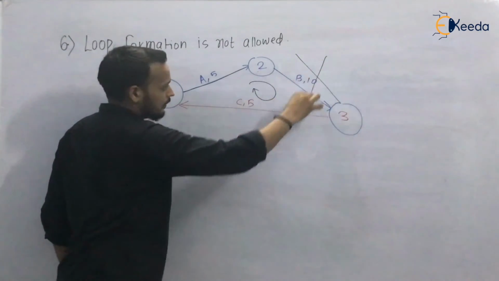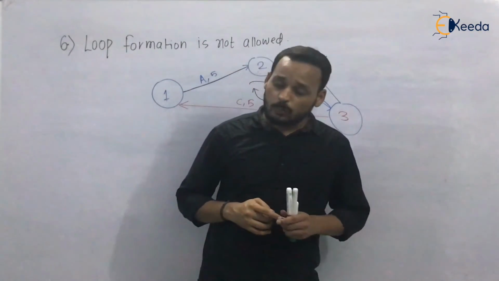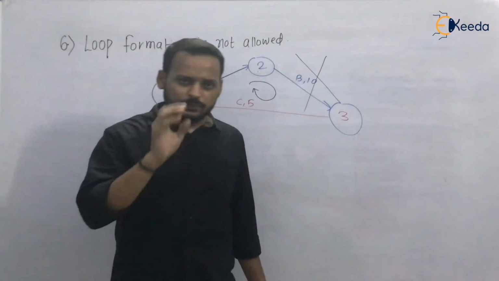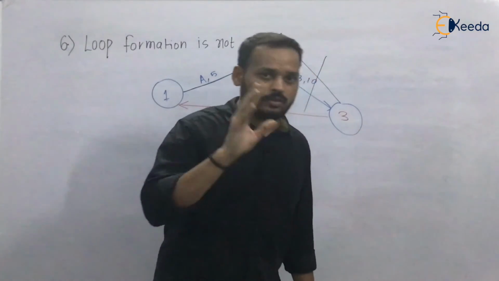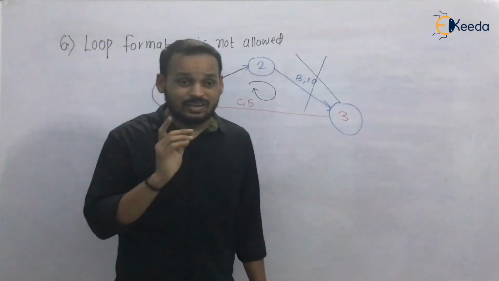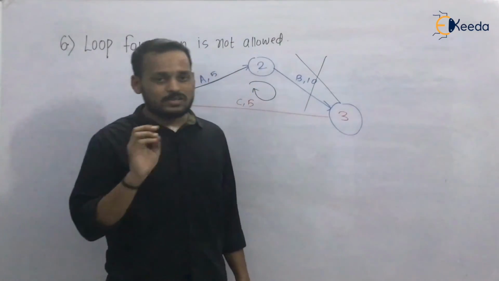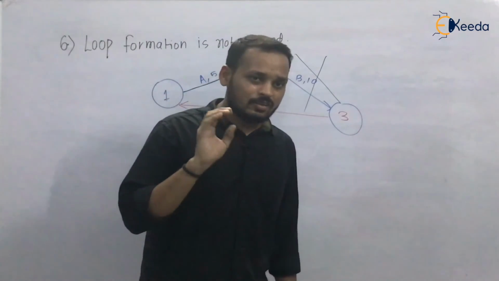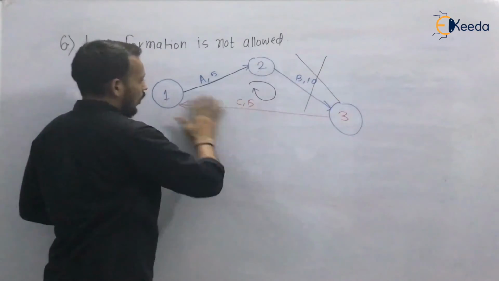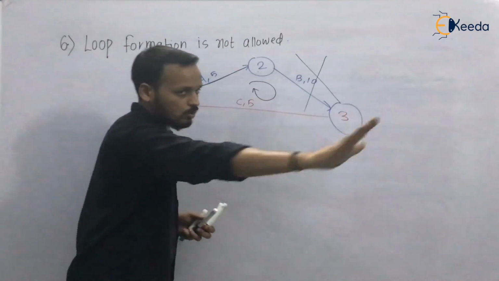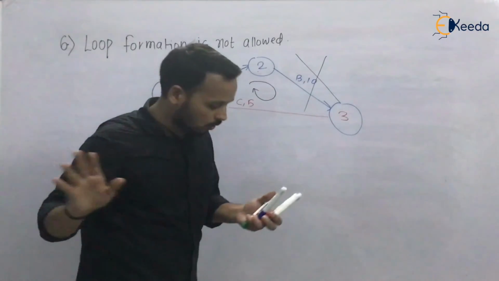And this loop formation is not allowed. If you are getting a loop in the network diagram, you are making it wrong. Again check the network diagram. You must have made some mistakes. So this is not allowed. Loop formation is not allowed, either in clockwise or in anti-clockwise direction.